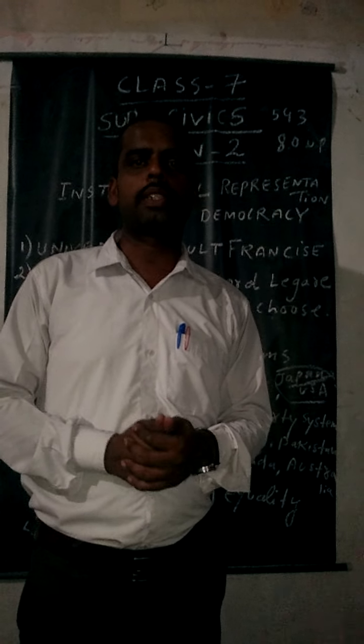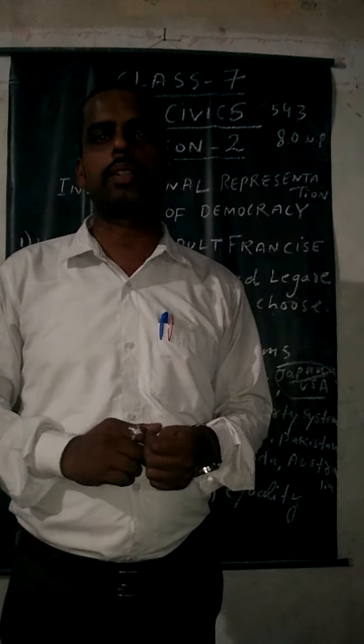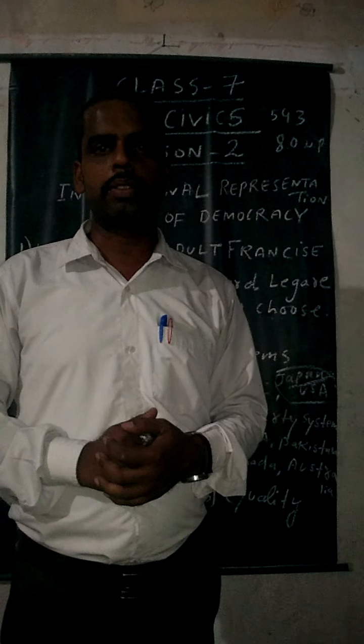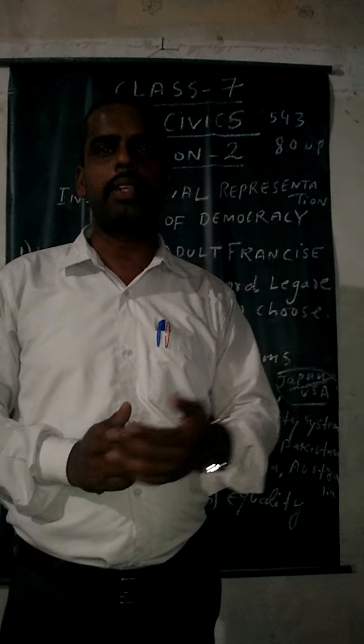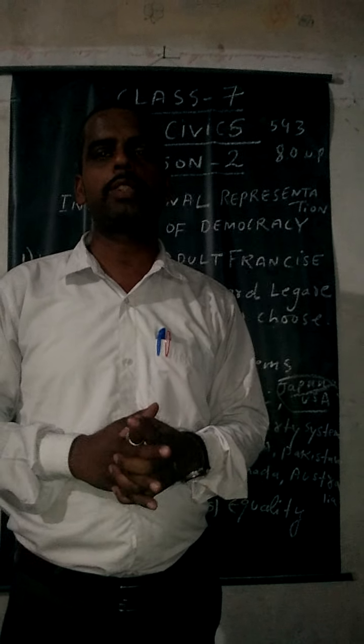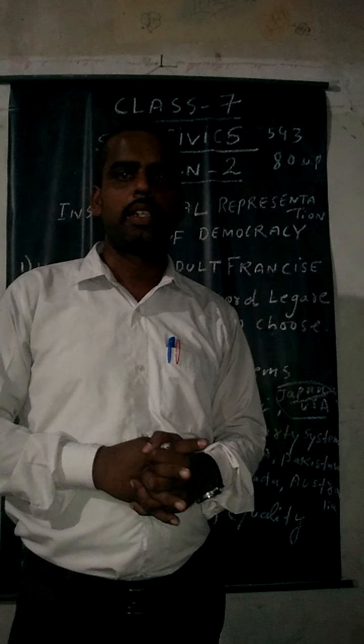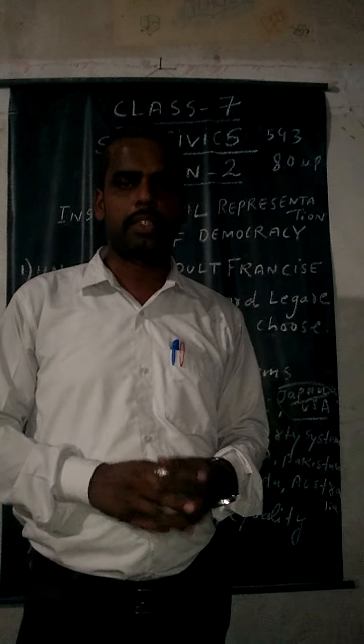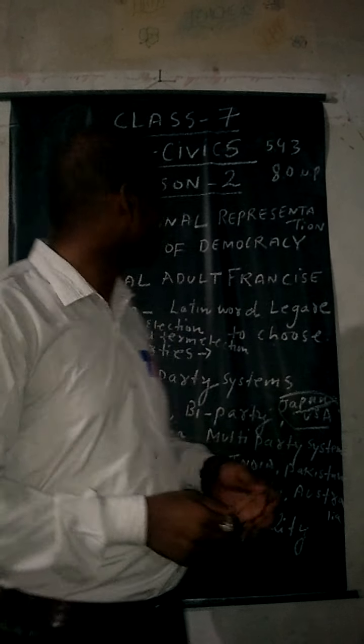So institutional democracies represent elections and equality. Elections and equality go along together, meaning elections should be held in a fair way. Let's start with the points, and I will highlight them one by one.